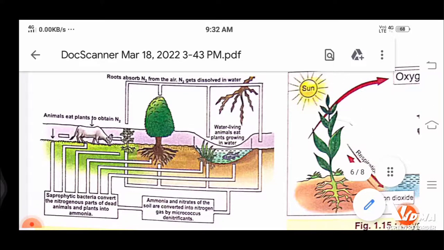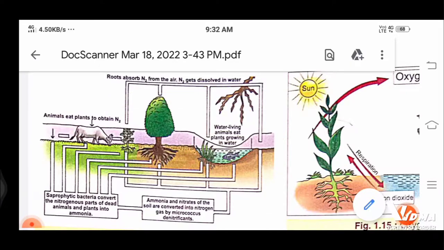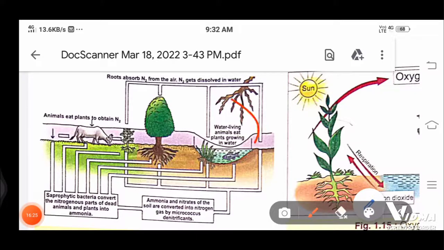So here the roots absorb nitrogen from the air, and the nitrogen gets dissolved in the water. From here they get nitrogen. Water living animals eat the plants growing in the water, so nothing else. It's very simple. You do not have to learn it because it's not a very important diagram, so no need to give a lot of importance to this.